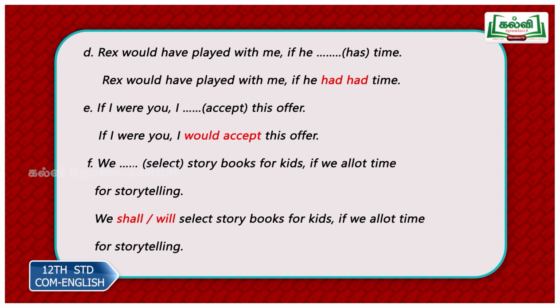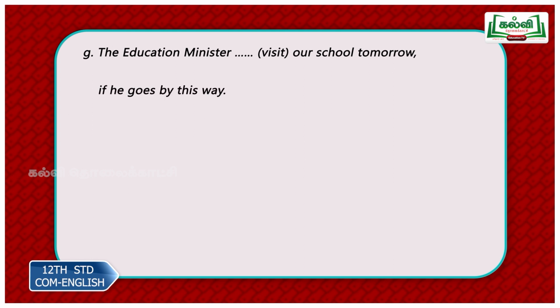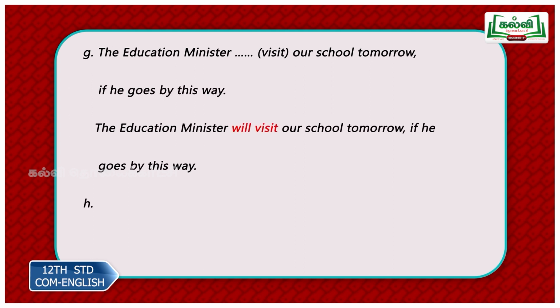We dash select storybooks for kids if we allot time for storytelling. So we shall select storybooks for kids if we allot time for storytelling. So shall or will in your main clause and simple present in your if clause. The education minister dash our school tomorrow if he goes by this way.